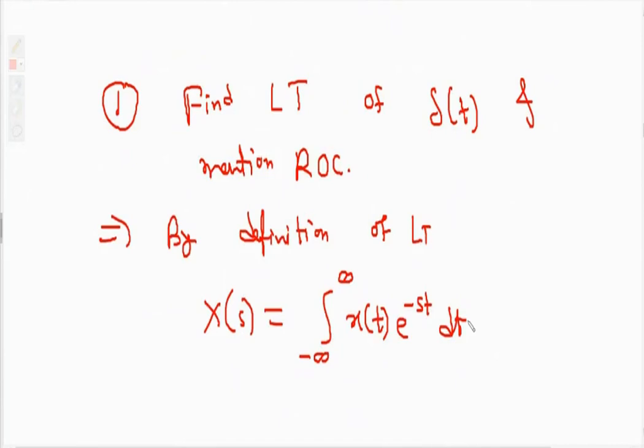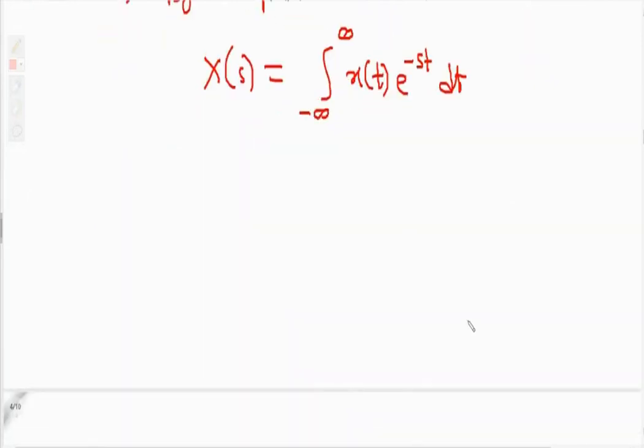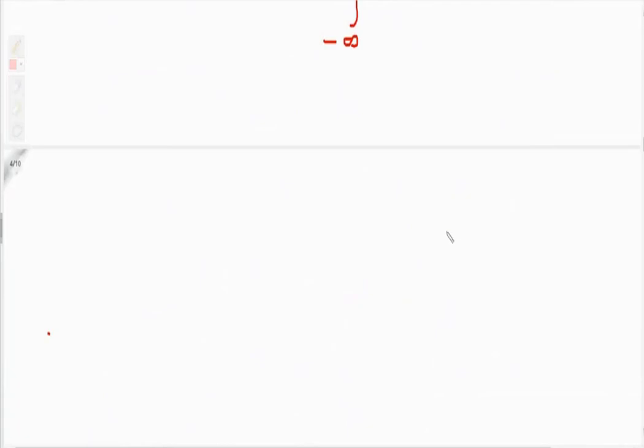Okay, now what is x of t? Delta t. Substitute there. So integration from minus infinity to infinity of delta t e raised to minus st dt. In unit number 2, we have seen one property of the impulse signal, that x of t into delta t is nothing but x of 0 into delta t.